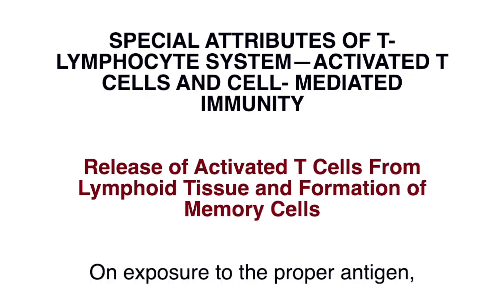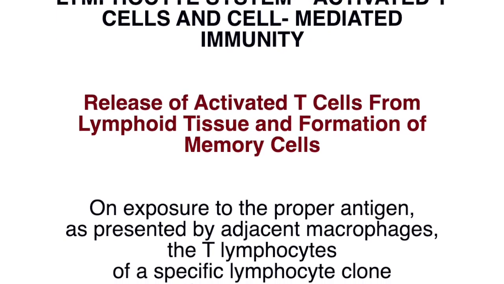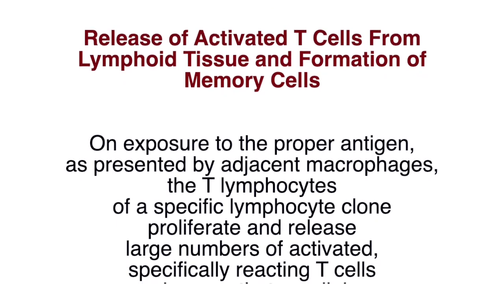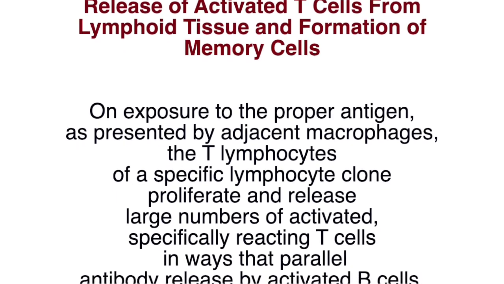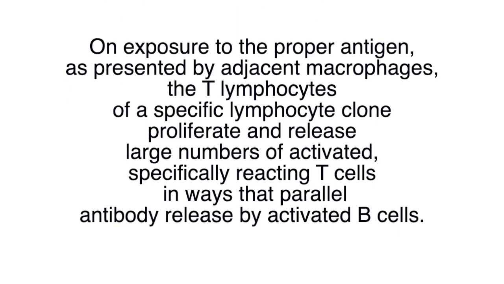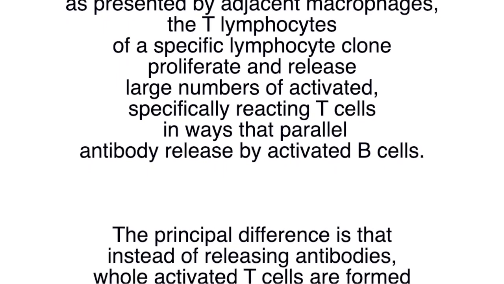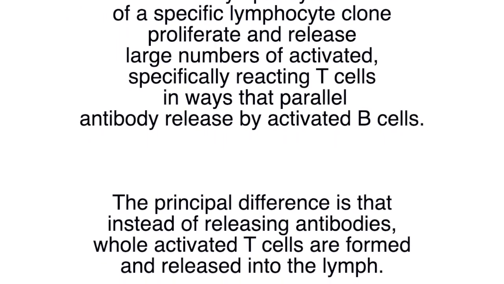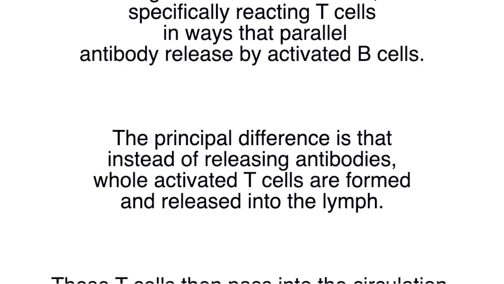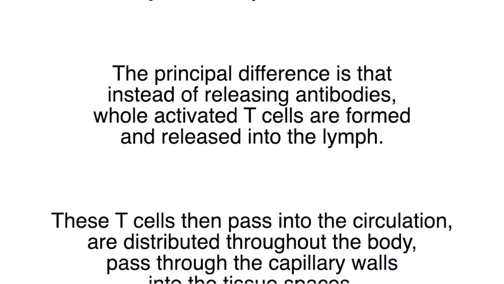On exposure to the proper antigen, as presented by adjacent macrophages, the T lymphocytes of a specific lymphocyte clone proliferate and release large numbers of activated, specifically reacting T cells in ways that parallel antibody release by activated B cells. The principal difference is that instead of releasing antibodies, whole activated T cells are formed and released into the lymph.